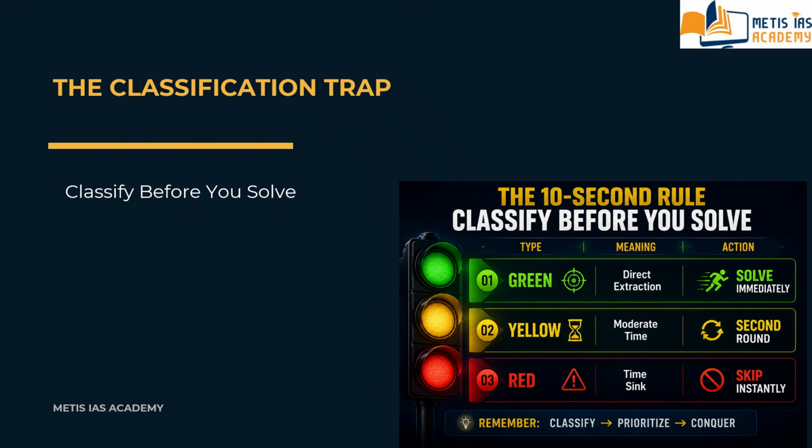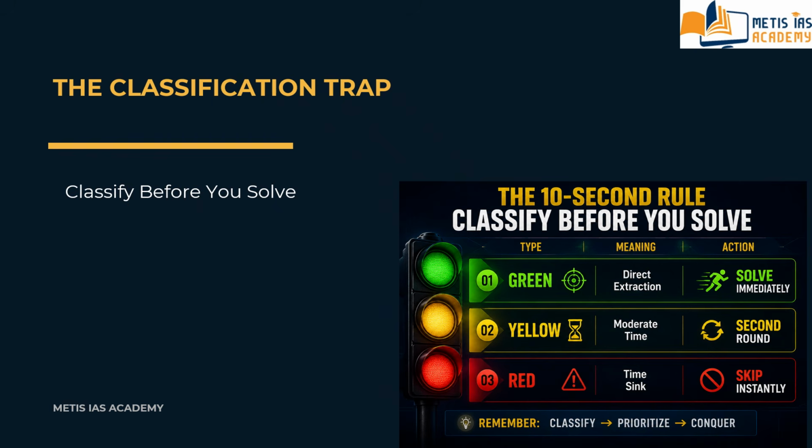So you have to read the question, and after reading it, you have to analyze and classify the question. It belongs to which section, green, yellow or red. Then only you can move on to solve the question.